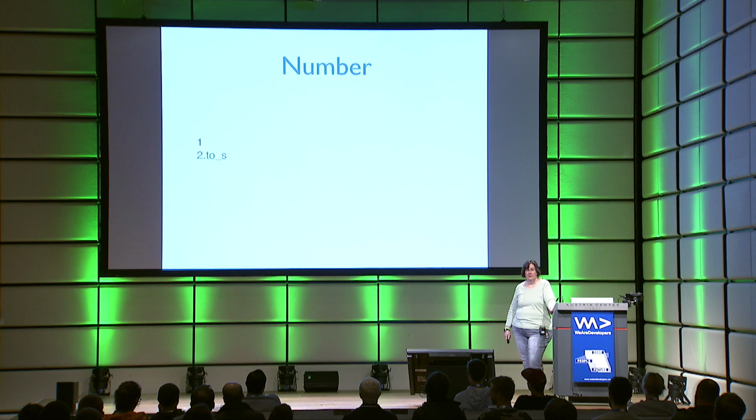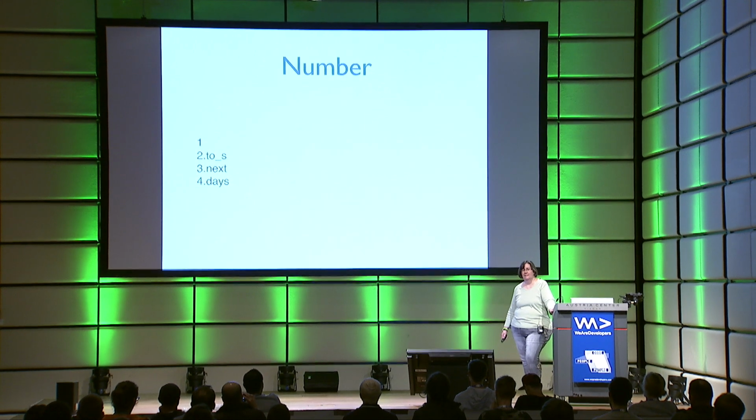You can turn a number into a string by calling its to_s method. You can get the next number by calling the next method. Rails added some cool new duration stuff to number, so you can do things like 4.days. Gives you a duration that you can use in math with dates. And you can do that same thing with months, years. So that kind of thing makes it really nice to read and write.